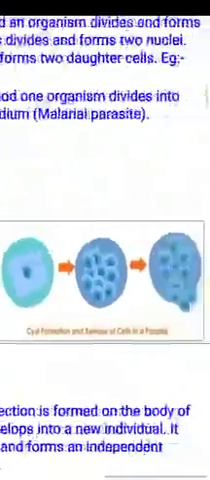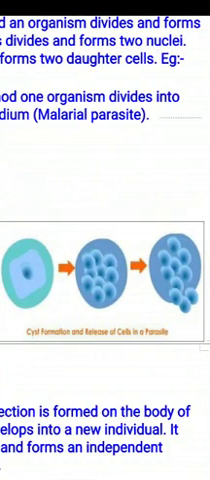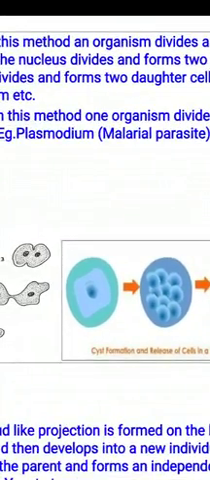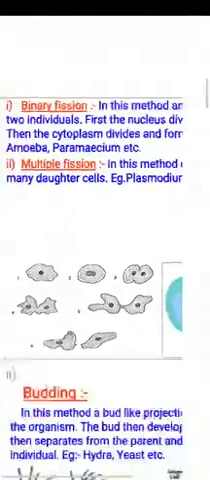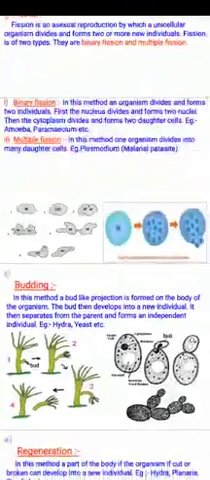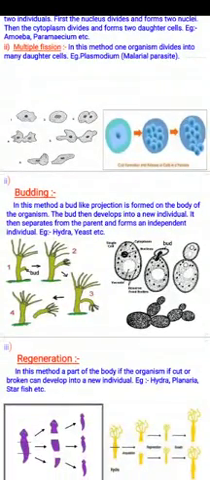As we can see in the diagrams, there is a formation of a cyst and release of cells in a parasite, and these cells are coming out. Here we can see the diagram of plasmodium undergoing multiple fission. Now we will come to the second process, that is budding. In budding we will discuss the examples of hydra and yeast.